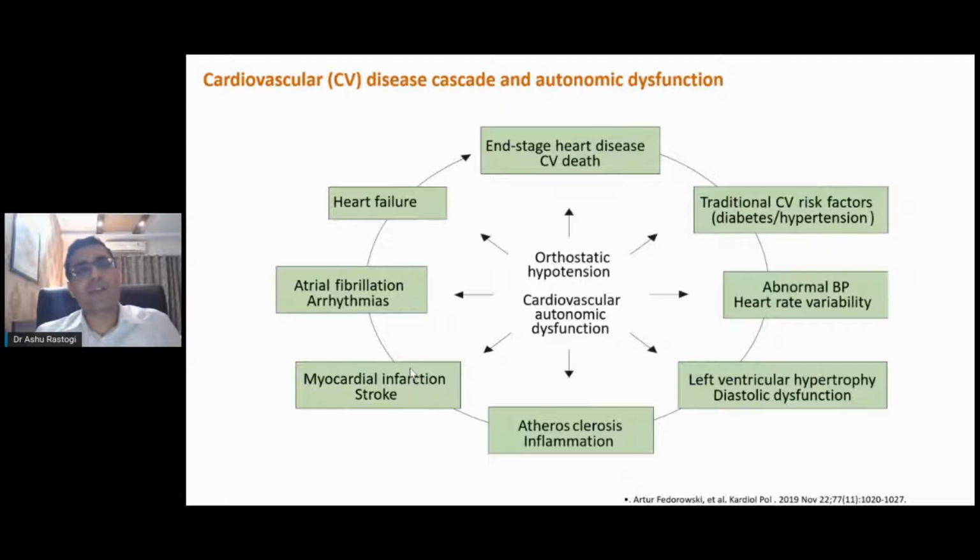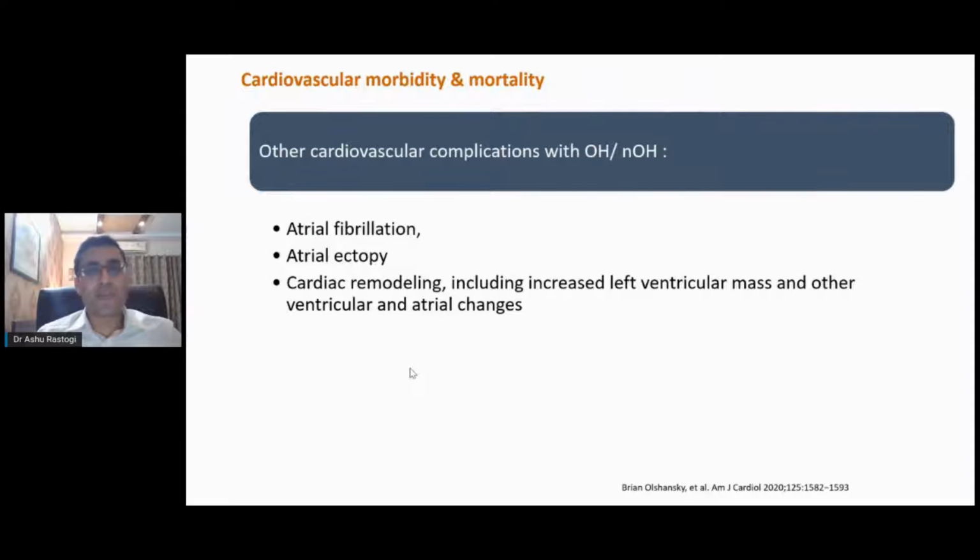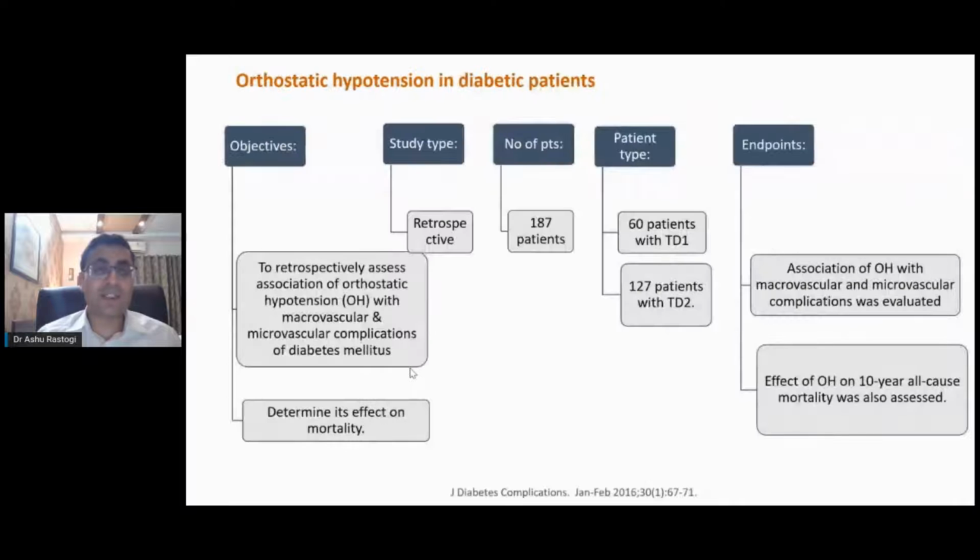So orthostatic hypotension, which is a common disease cascade, maybe because of heart failure, arrhythmias, or atherosclerosis, all these things can lead to a poor prognosis in these patients. Remember, other cardiovascular complications are also associated with orthostatic hypotension, like atrial fibrillation, atrial ectopy, or cardiac remodeling abnormalities. So we should just remember these kinds of abnormalities in these patients.